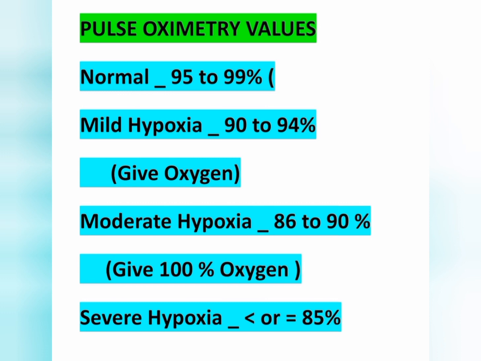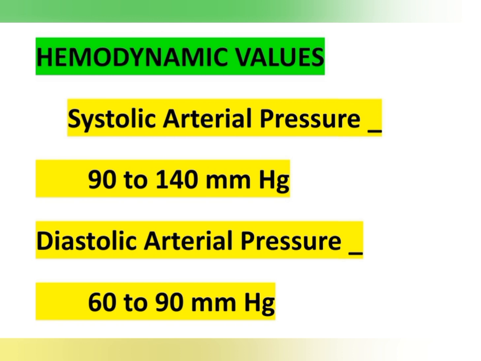Next point we can see some hemodynamic values. First point is systolic arterial pressure. Normal value is 90 to 140 mm of Hg, and diastolic arterial pressure is 60 to 90 mm of Hg. Okay, normal systolic arterial pressure and diastolic arterial pressure.